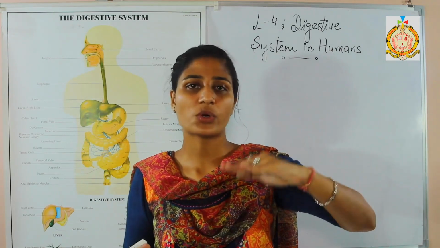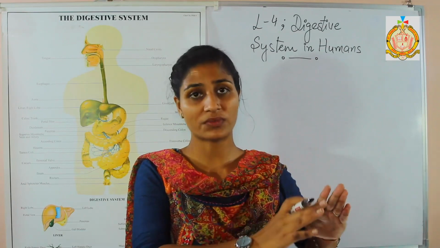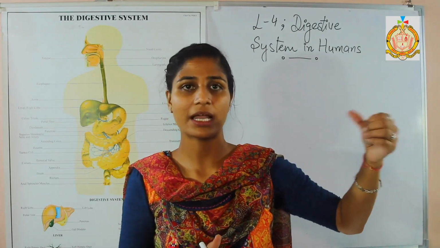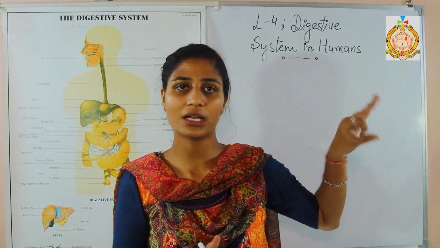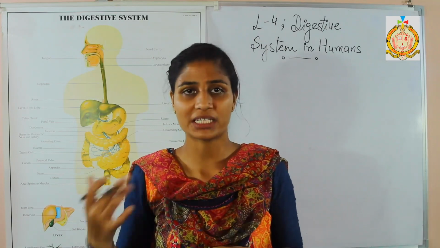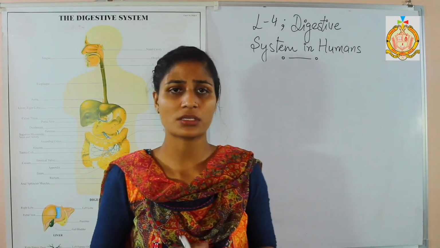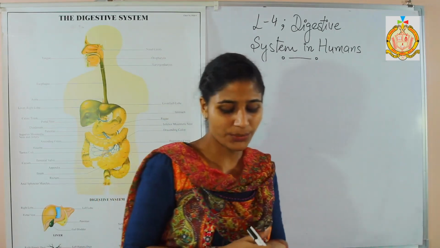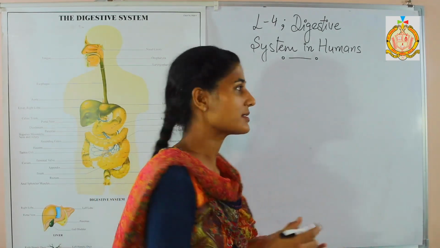So these processes are working side by side. One is taking the food from the villi, and blood is giving that food to the other parts of the body, and cells are using that food for the metabolic activities, which is known as the assimilation process. So this is all about absorption as well as assimilation. Now we are going to discuss the disorders of the digestive system.